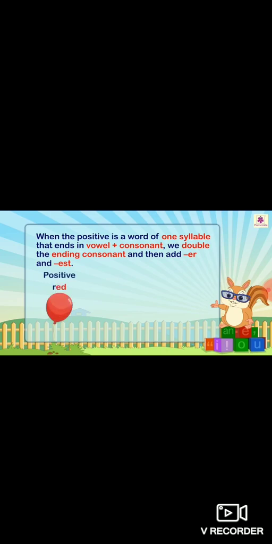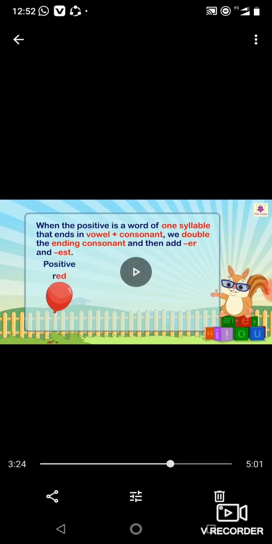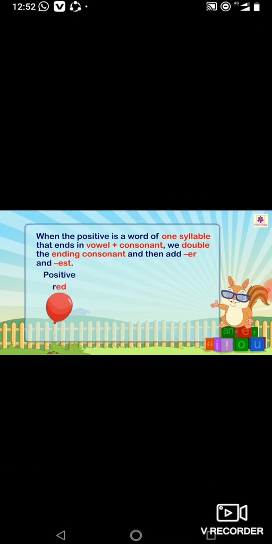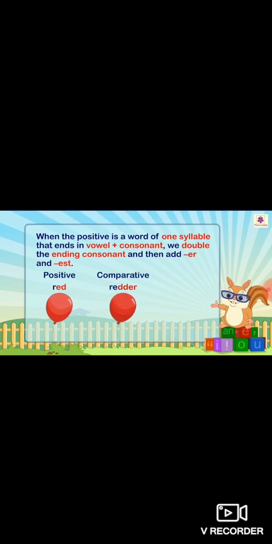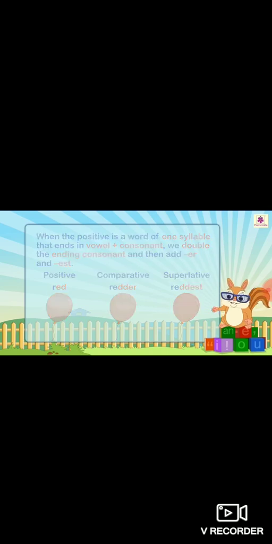Now look at this. One syllable words means the single sound words. Look here, red. Red is a single syllable word. There is no break. In one go it is said. So it is a single syllable. And also it is ending in a vowel followed by a consonant. Now to make it comparative and superlative, before we add ER, we will double the last letter. That is D. Look here. Redder, reddest. Now D is doubled before adding ER and EST.